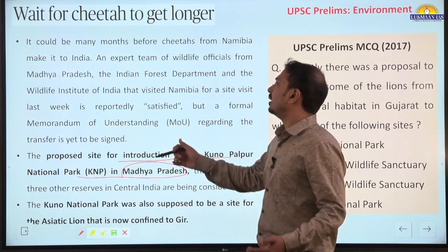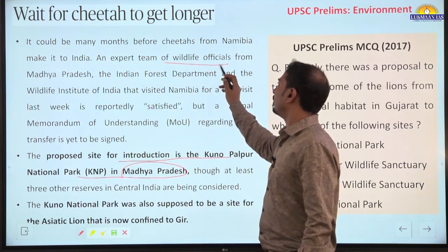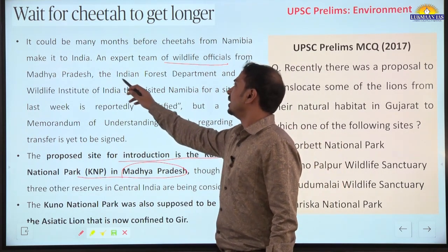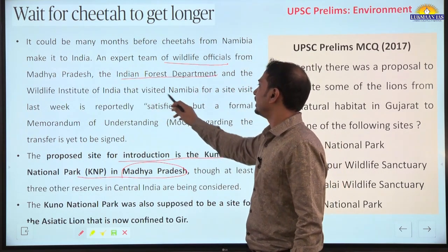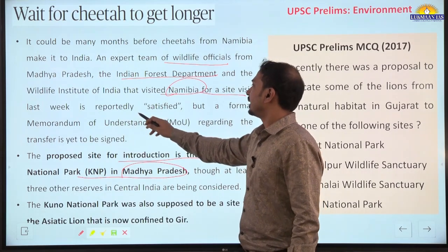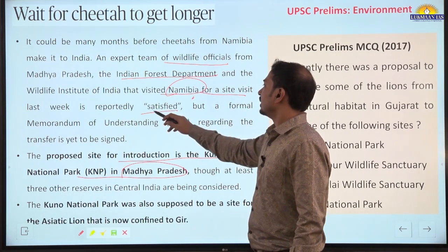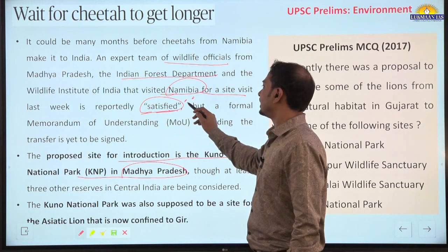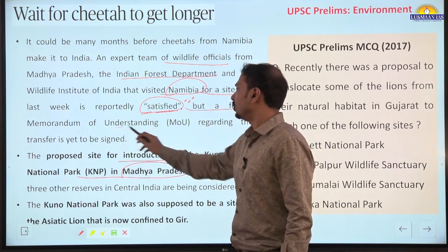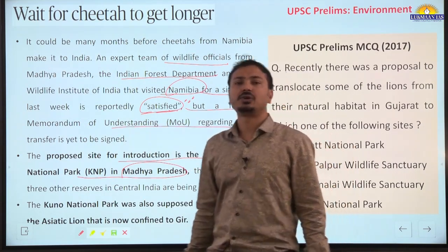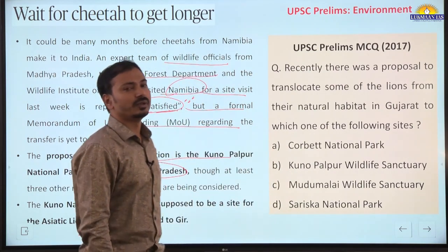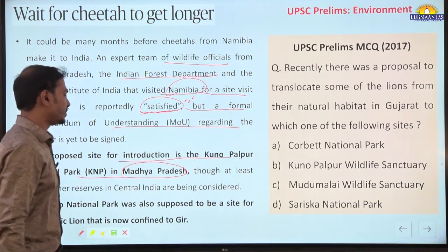Recently an expert team of wildlife officials from Madhya Pradesh and the Indian Forest Department visited Namibia for this project, and they say that they had a satisfactory experience, but the formal MOU regarding transfer is yet to be signed. Okay, so there will be a delay in the reintroduction project.